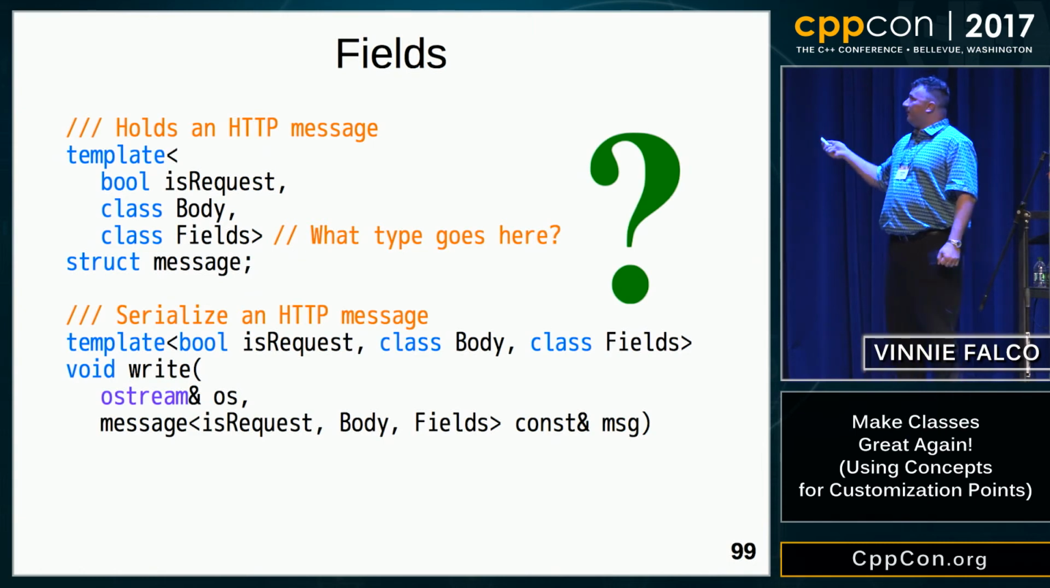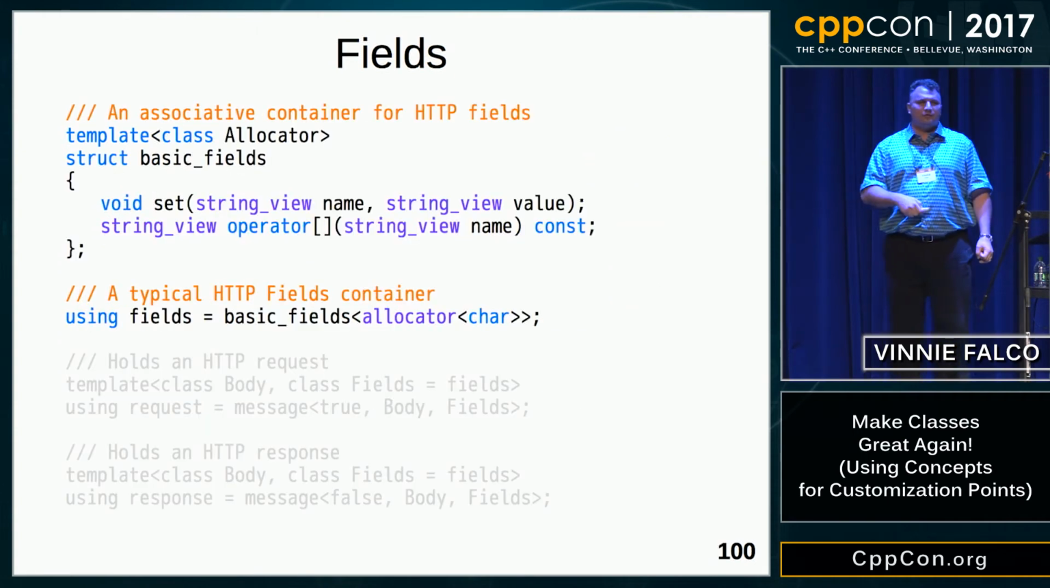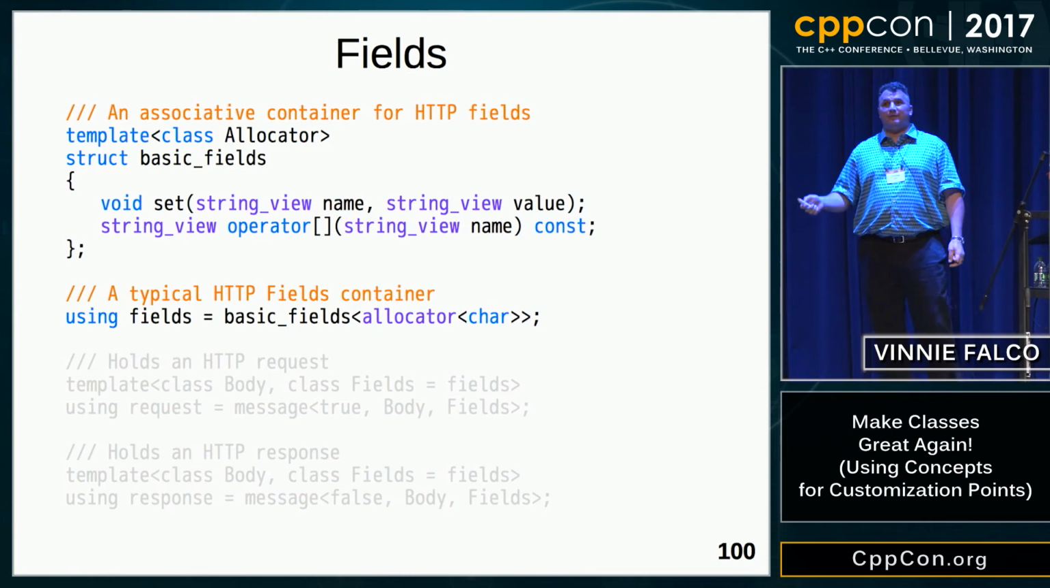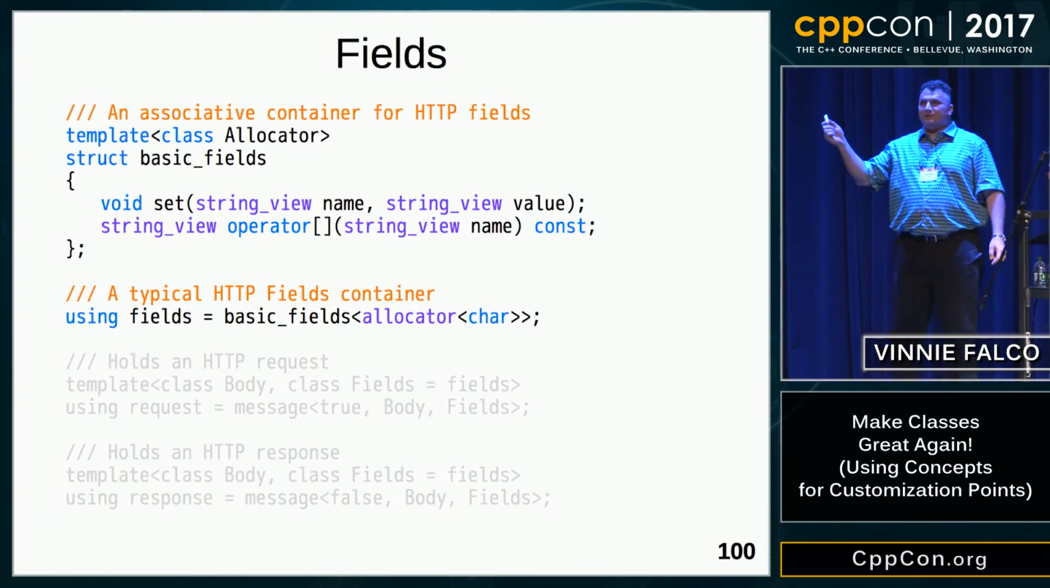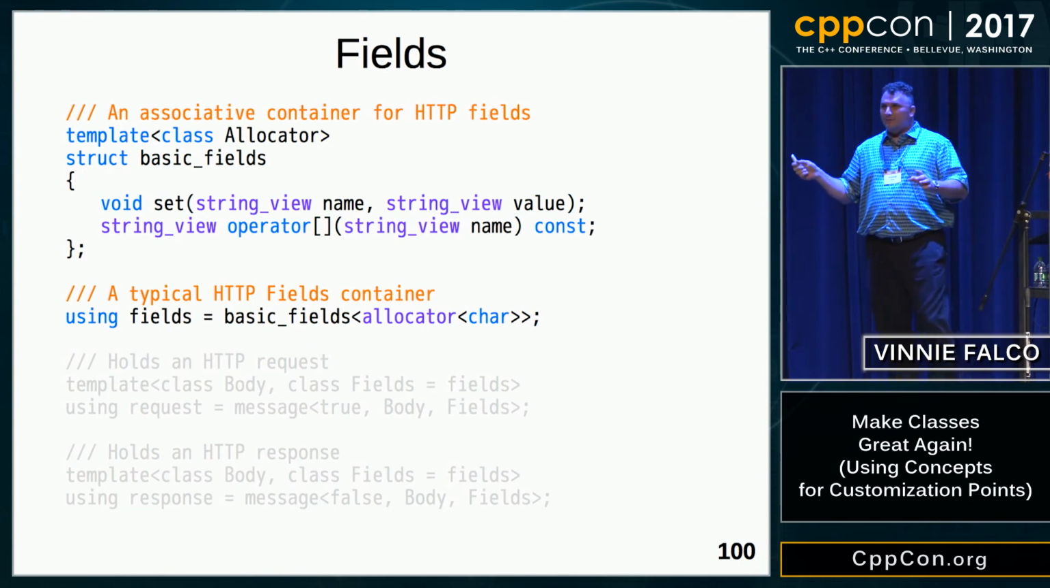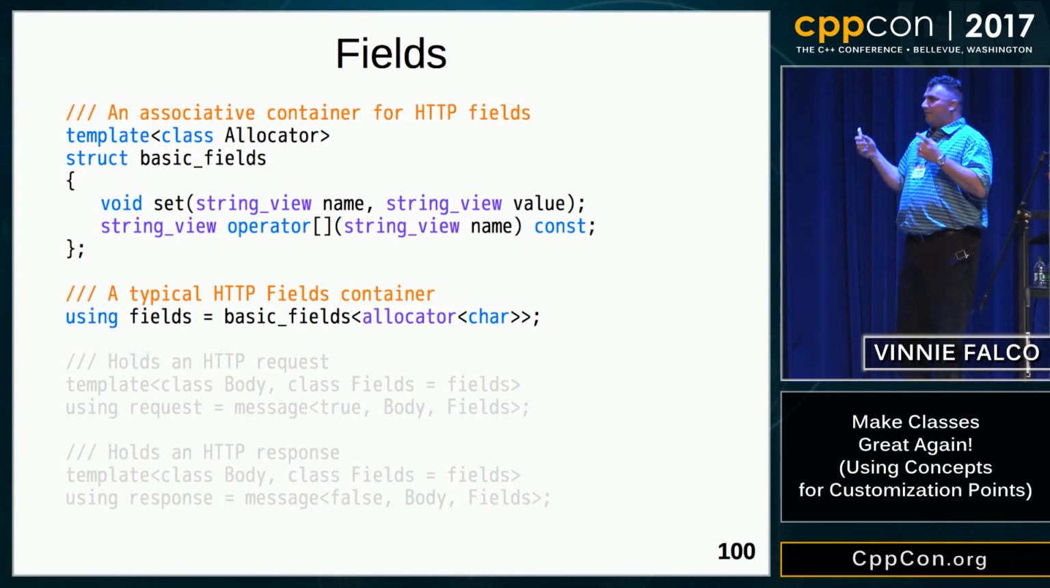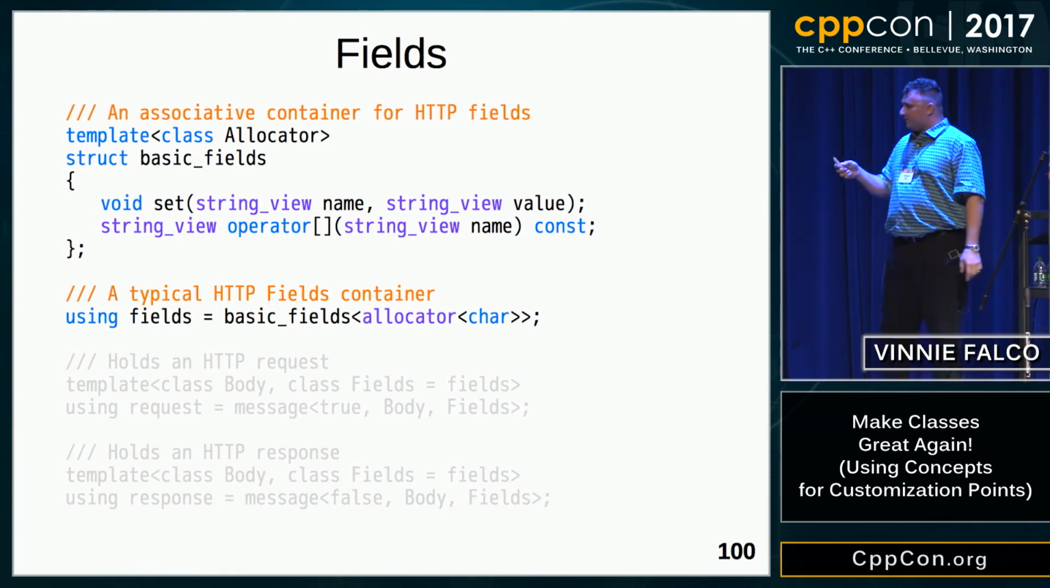We need an implementation of fields that does the things that we need to do, such as insert values and retrieve values. So what we'll do is we'll create a new user-defined type called basic fields that's templated on the allocator, solving our allocator problem. And here's a couple of member functions. This is just a minimal implementation. You can imagine you can add more to this interface.